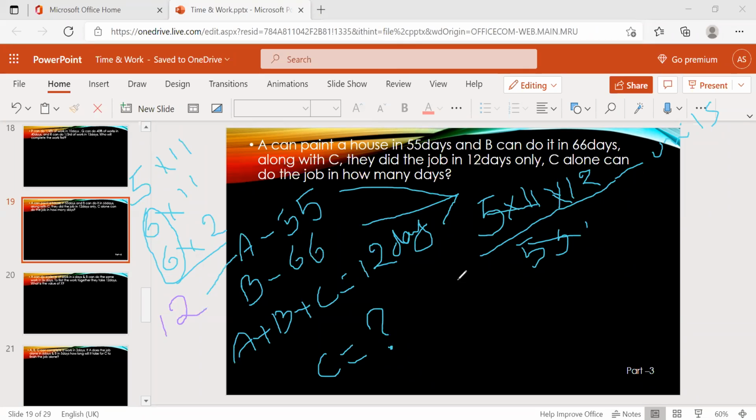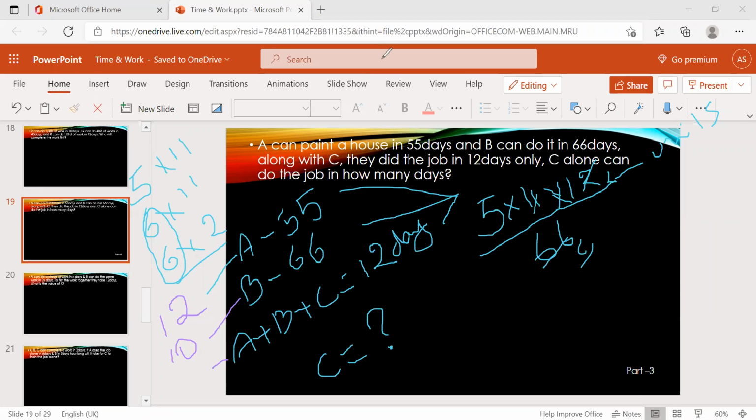And second, B. B can eat in 66 days. 11 ones, 11 sixes, 6 ones, 6 twos. So 2 into 5, 10. So B's efficiency here is 10. 10 apples B can eat.